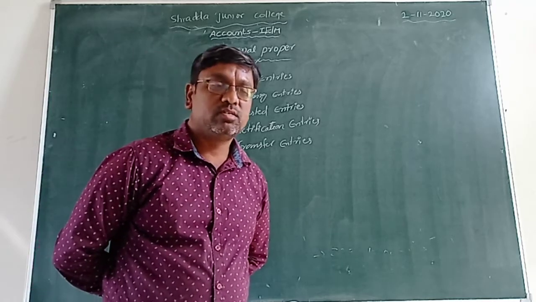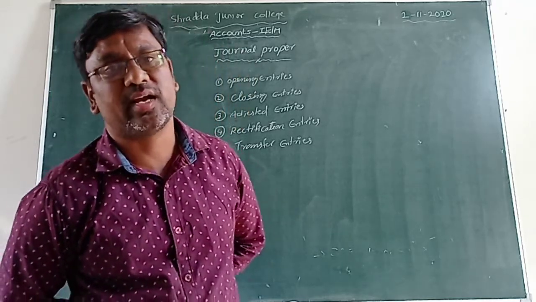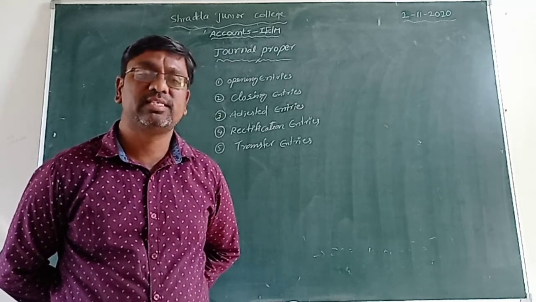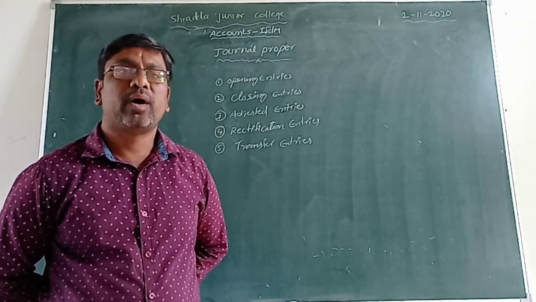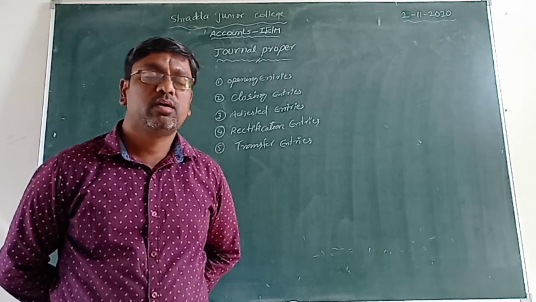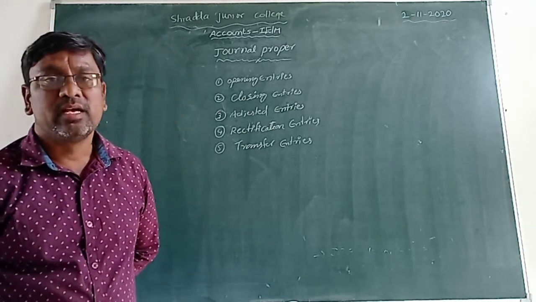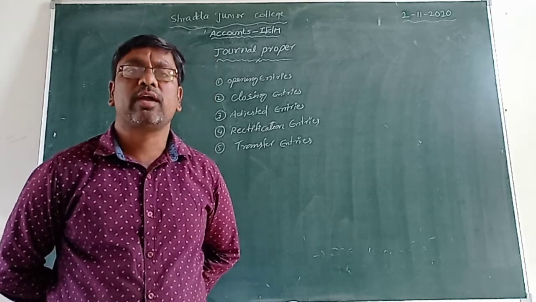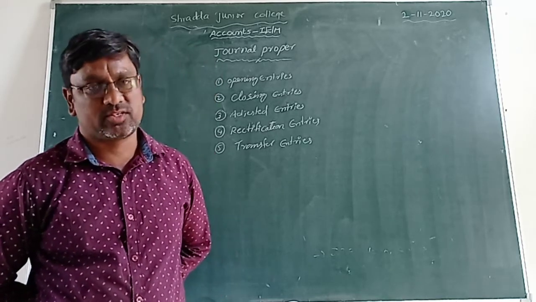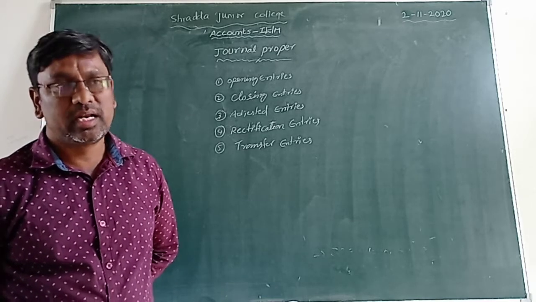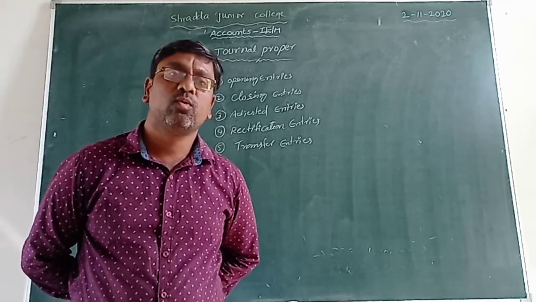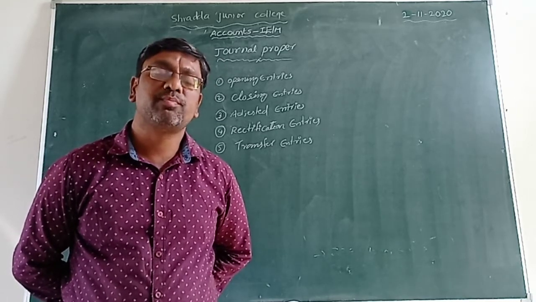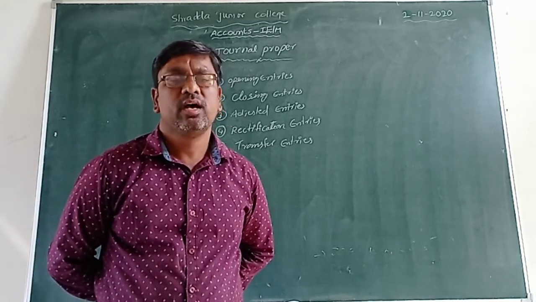Okay, now in the purchase book we can record only purchase transactions. In the sales book we can record only sales transactions, and in the purchase returns book we record purchase returns transactions. In the sales returns book we record sales returns transactions, and in the cash book only cash transactions. The bills receivable book has only bills receivable transactions, and the bills payable book has bills payable transactions, and these are all.